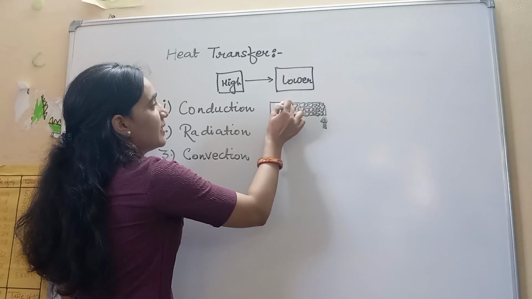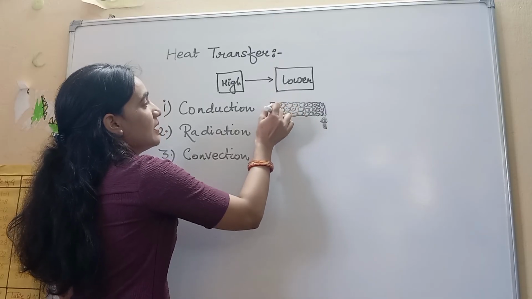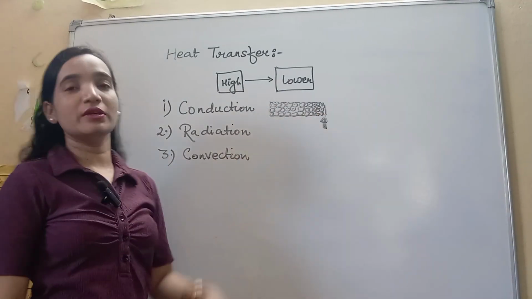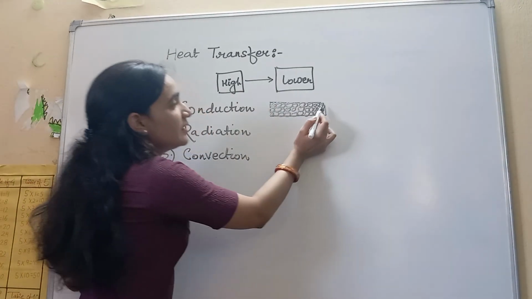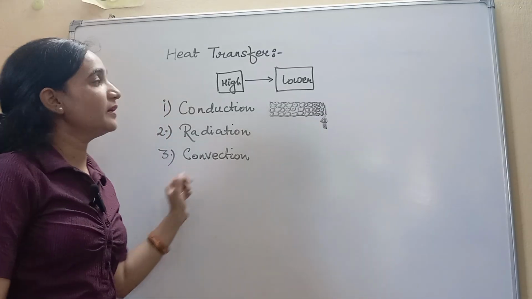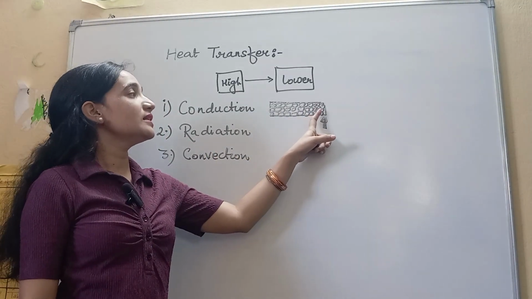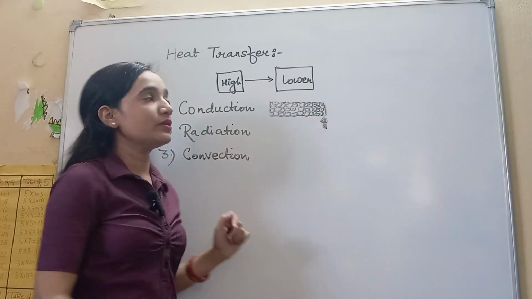If we are heating, it provides energy to the nearby molecules. The molecules nearer to the flame or the burner get energized, and then they transfer their energy to the nearby molecules.